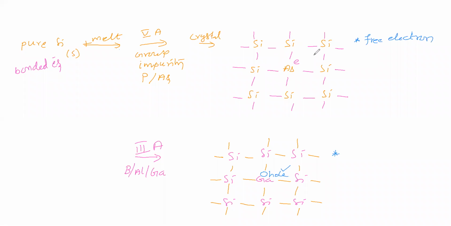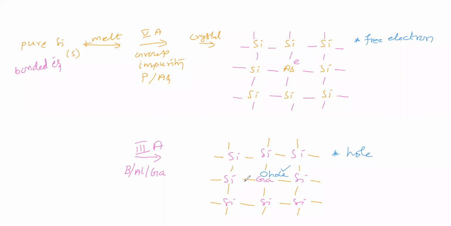Shall we say free electron here? We can't say. Why? Because it is group number 3, so we can say only vacant orbital. So here the additional conductivity is due to this vacant orbital. So hole carries current here. Here free electron carries current.